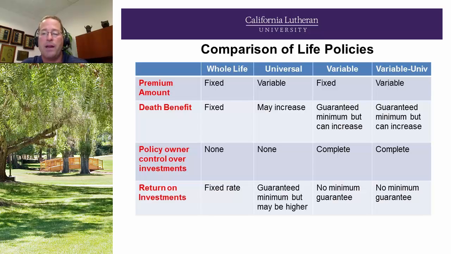So this table, this matrix, is a comparison of life policies between whole, universal, variable, and variable universal. So you can see, again, the premium amount, the death benefit, policy owner control over investments, and return on those investments. You might want to hit the pause button on your player right now just to look at that table a little longer, and then continue on.